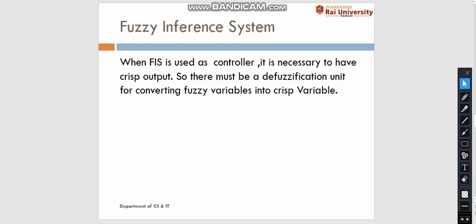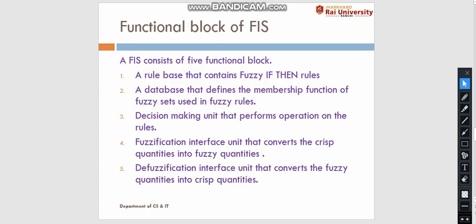Now let's see the functional blocks of the fuzzy inference system. A fuzzy inference system consists of 5 functional blocks. It contains a rule base where all the statements are arranged in the form of if-then rules. It contains a database that defines the membership function of the fuzzy set.